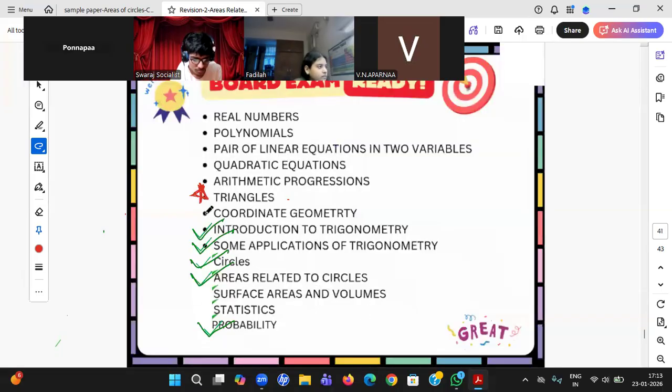Okay. So in that way, I'll be starting triangles, students, followed by arithmetic progression. Okay. So probably today is 23rd, right? From 24th up to 5th, I'll complete these two. Finally, I'll go for coordinate geometry. And which chapter do you want from all these 4? Only one chapter I think I'll be able to complete.